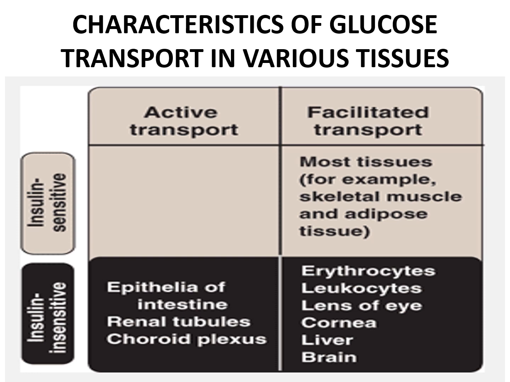The other transports, either active or facilitative in some tissues, are insulin independent. So insulin independent active transport takes place in epithelia of intestine, renal tubules and choroid plexus, whereas insulin independent facilitative transport of glucose takes place in erythrocytes, leukocytes, lens of eye, cornea, liver and brain.